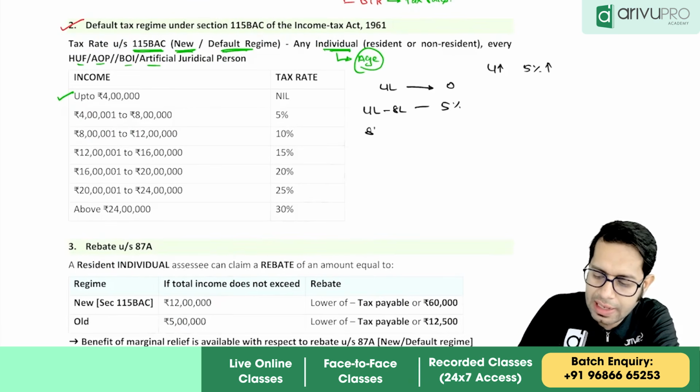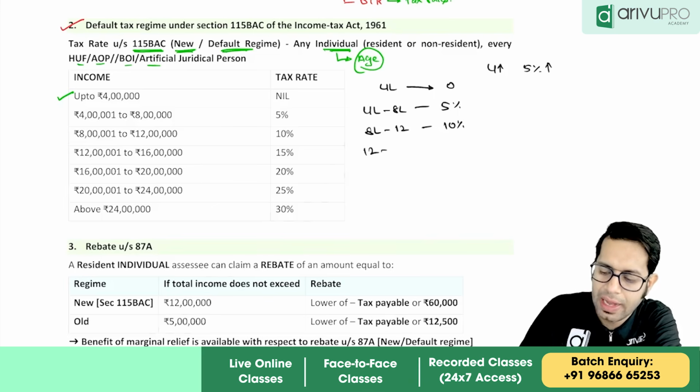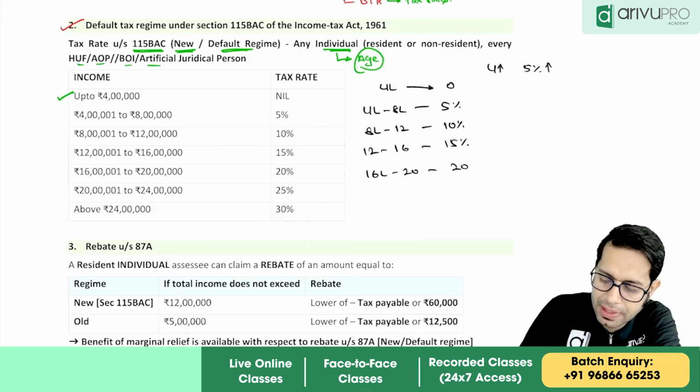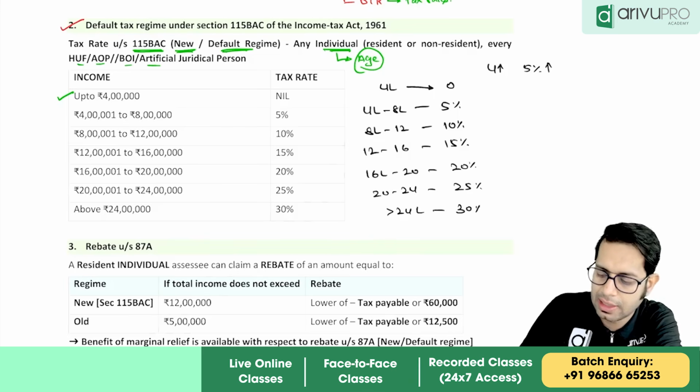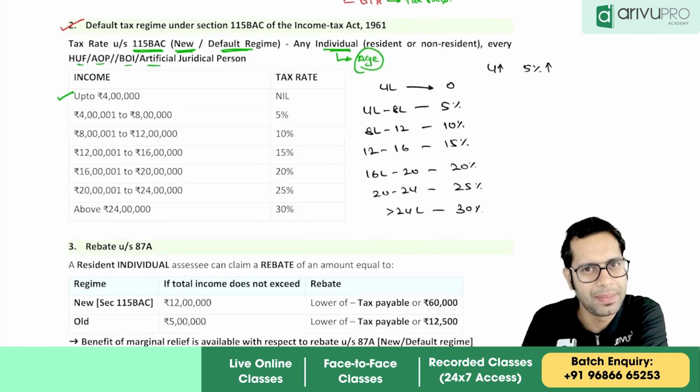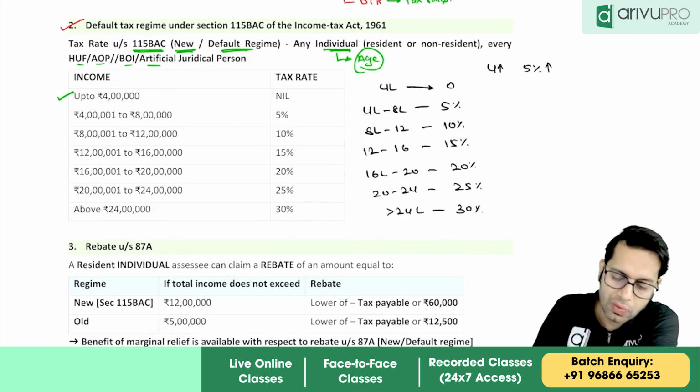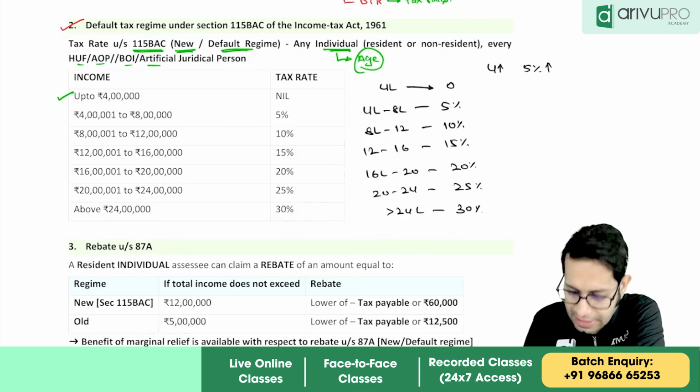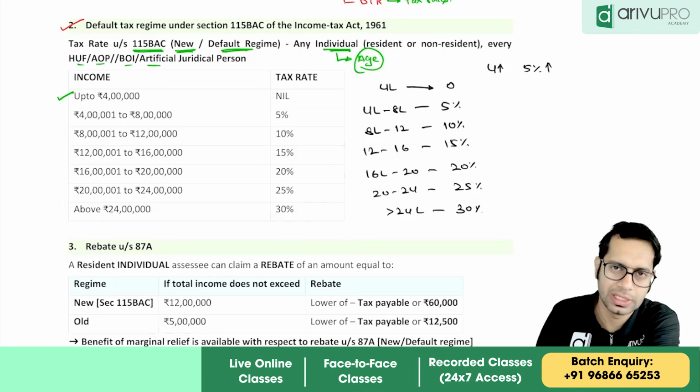5%, 8 lakhs to 12 lakhs, 10%, 12 lakhs to 16 lakhs, 15%, 16 lakhs to 20 lakhs, 20%, 20 lakhs to 24 lakhs, 25%, and more than 24 lakhs, it is 30%. So this is the tax rate applicable to you if you are following what, sir? Default tax regime.